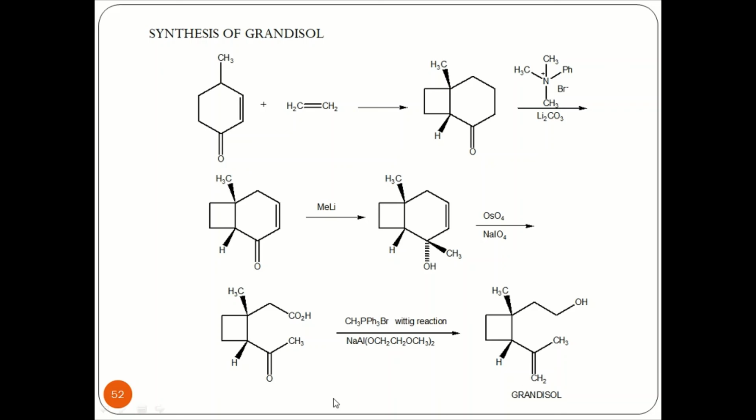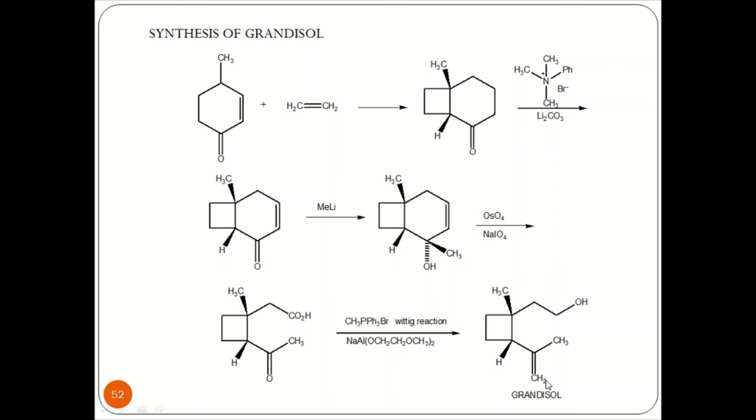This carboxylic group will be reduced in the presence of ethoxy-methoxy sodium aluminate to CH2OH. Further, a Wittig reaction in the presence of triphenyl methyl phosphonium bromide takes place. The carbonyl carbon will be converted into a double bond CH2 to give me a grandisol system.